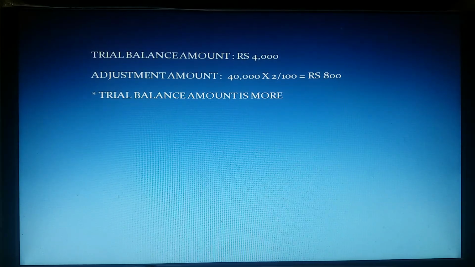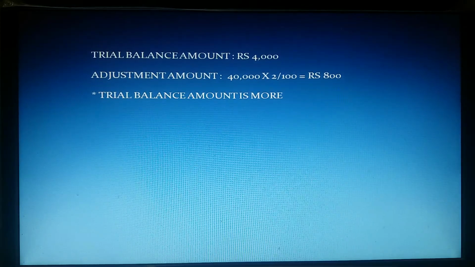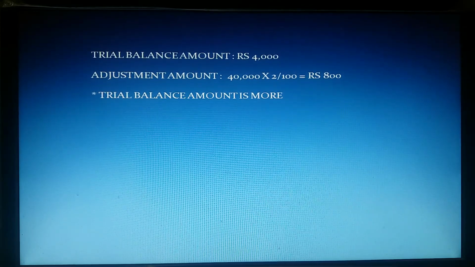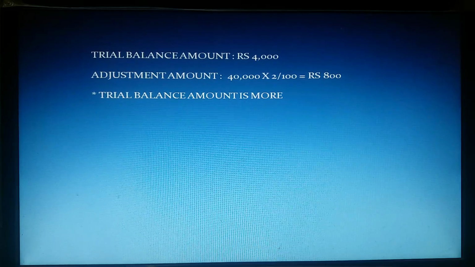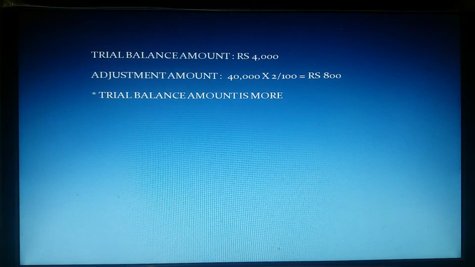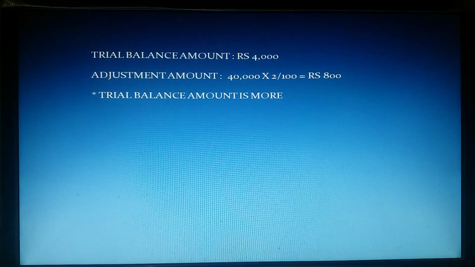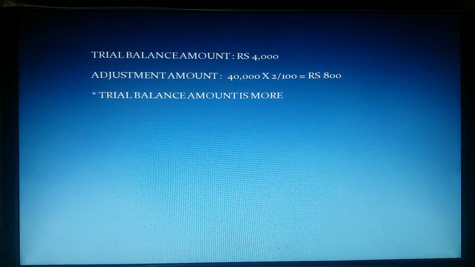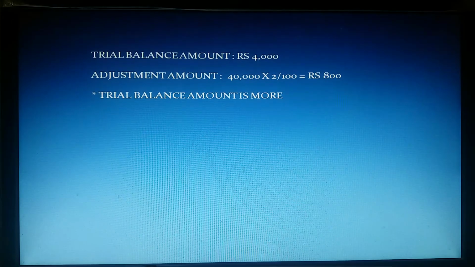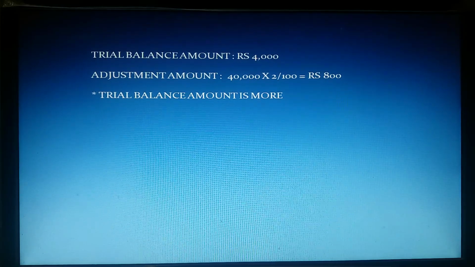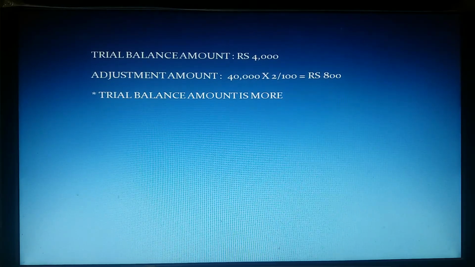But at the current year's ending date, we are thinking that the provision should be 800 rupees. So last year we provided 3,200 extra. Now that extra PBD in the current year we have to cancel.